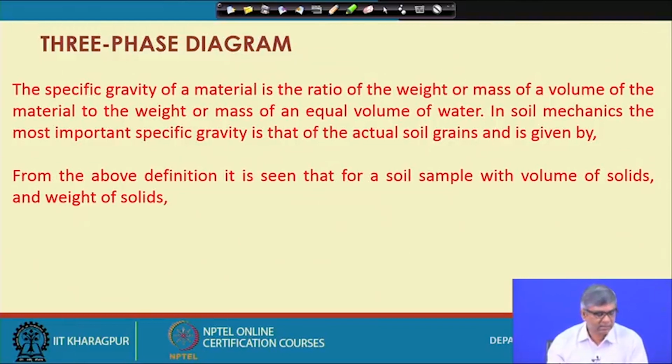In soil mechanics, the most important specific gravity is that of the actual soil grain and is given by Gs.